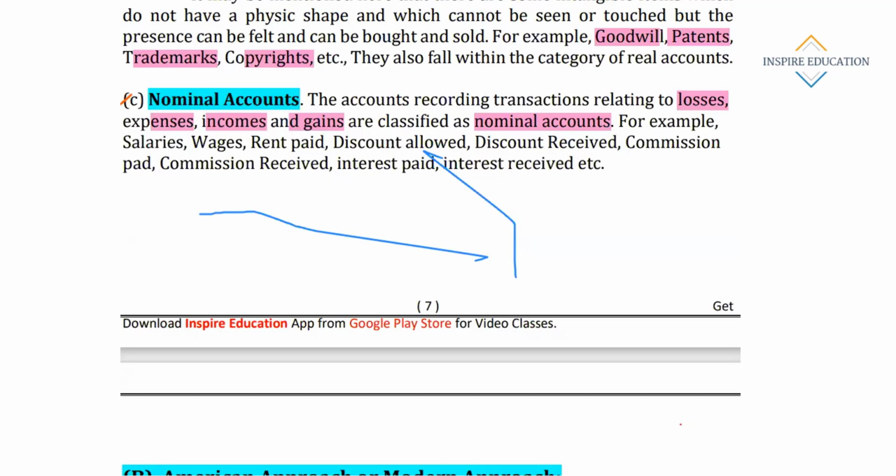For example, salaries, wages are expenses. Rent, discount allowed, discount received, commission paid, commission received, interest paid, these things are income or expenses. These things are under what? Nominal account.